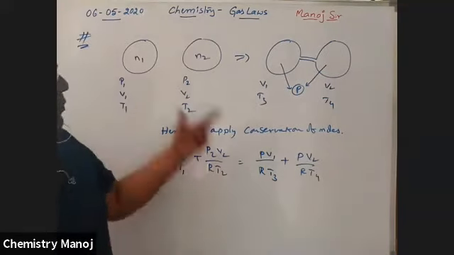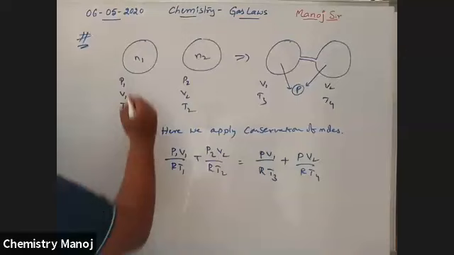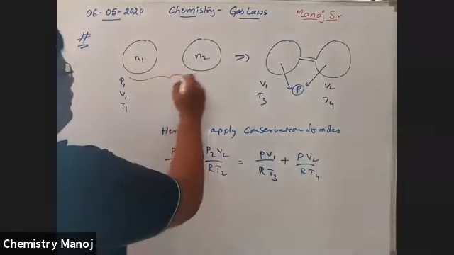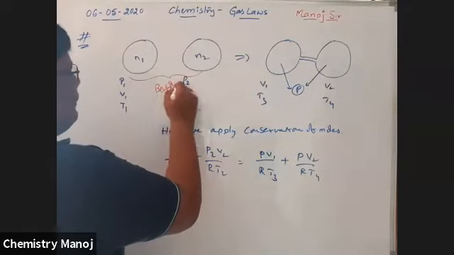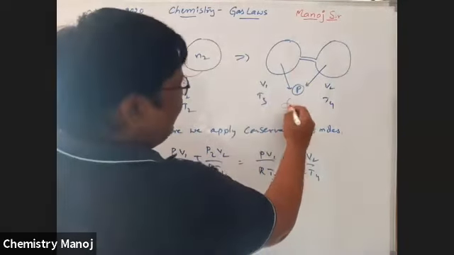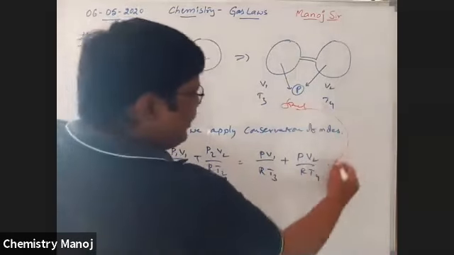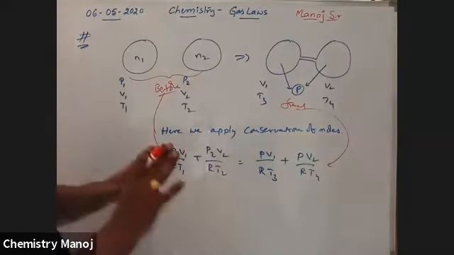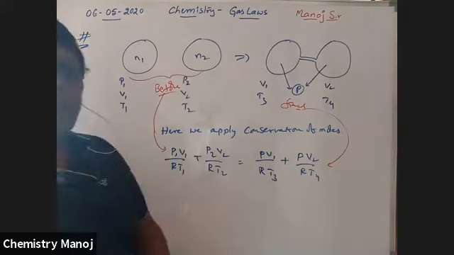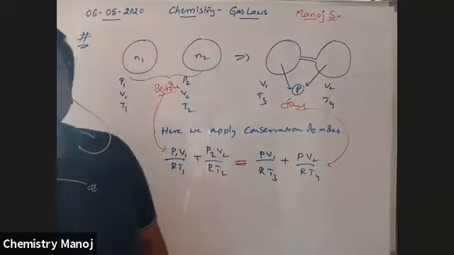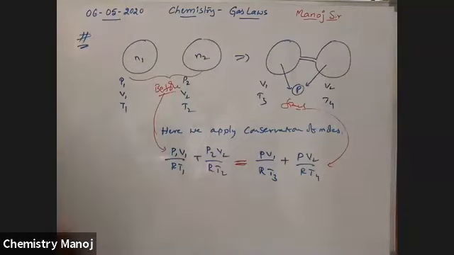This is the before case ending. It is after connection, the final case ending. Before, the number of moles is this much. Final number of moles are this much. That means the number of moles are conserved. Conserved means before is equal to after, and that is why it is equal to 1. Okay, this is the concept used. Now I am going to take a problem based on this concept.